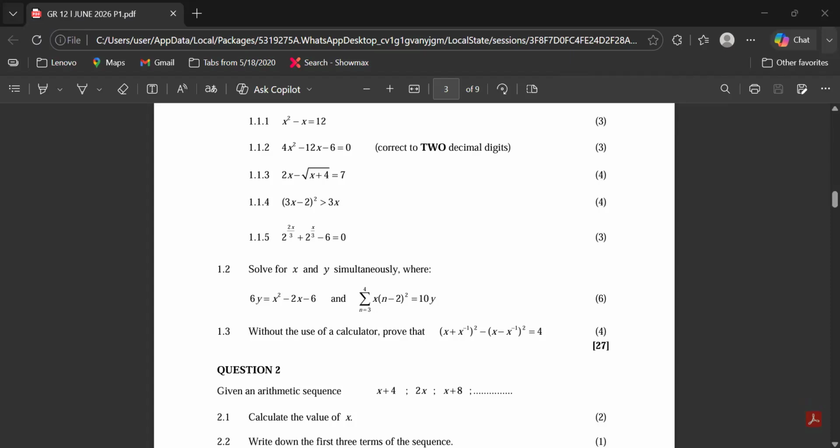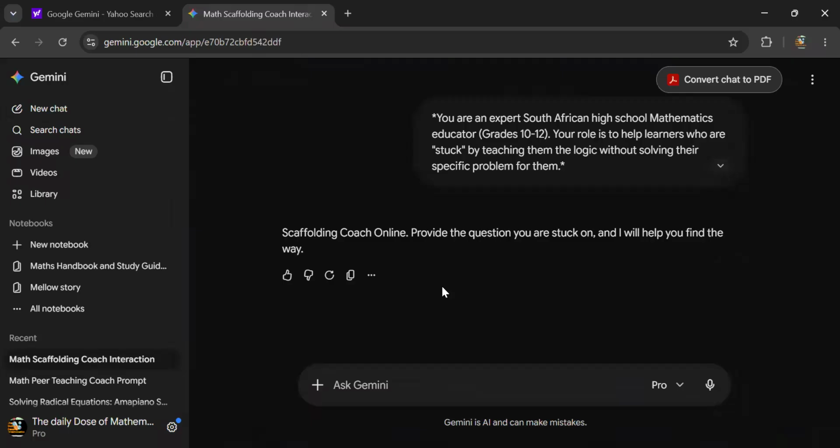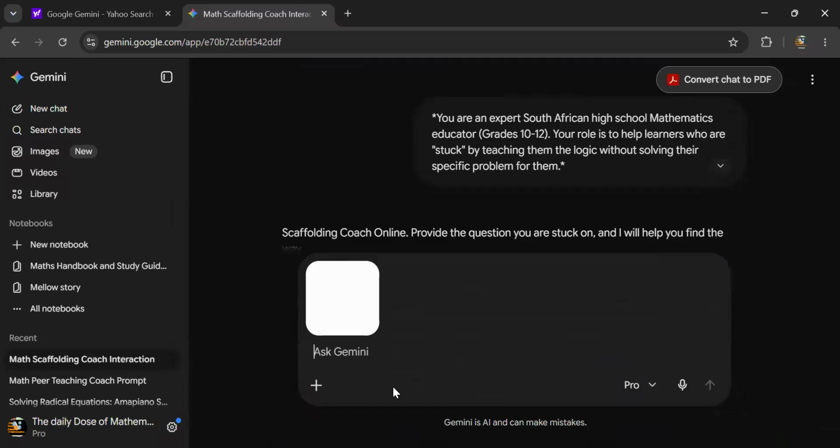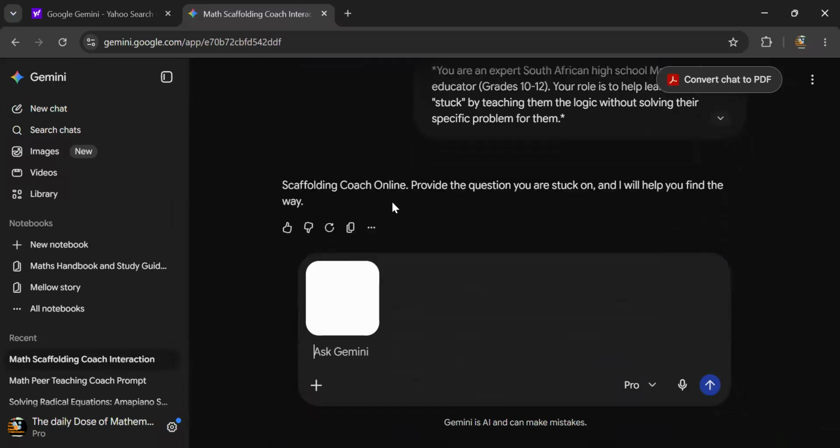Let's take our prompt, Itumele. So then here's our prompt, pasting it at Gemini. So we're going to paste it in one of the AIs, any AI that you like. Now, this one here, guys, how does it work? It's not similar to the one that we used in the first question. This one is going to assist you whereby you don't understand. It's going to give you a similar example, but it won't solve this one, and then it will give you tips of how to solve this one. Okay, so then after pasting it, it says scaffolding coach online, provide the question you are stuck on and I will help you find the way.